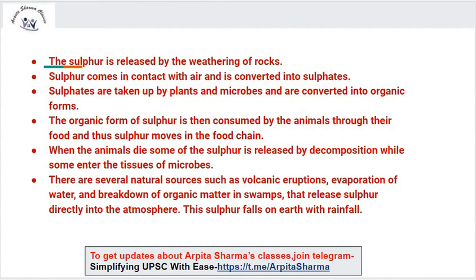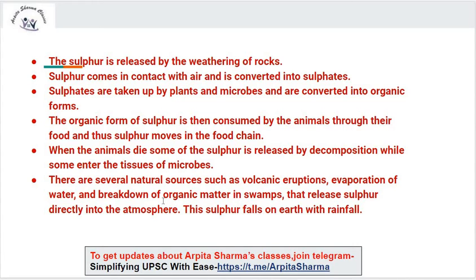At first, sulfur is released by the weathering of rocks, and this sulfur comes in contact with the air and is converted into sulfate. These sulfates are taken up by plants and microbes and converted into organic forms. The organic form of sulfur is then consumed by animals through their food, and moves in the food chain. When the animals die, some of the sulfur is released by decomposition, while some enters the tissues of microbes.